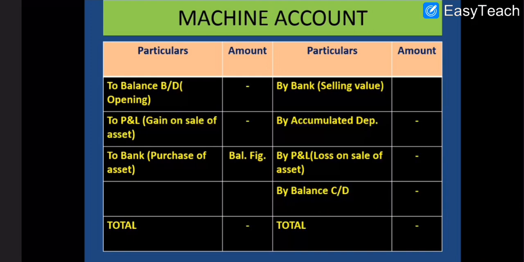Then next one, on the debit side, if there is a profit on sale of assets, then to P&L, gain on sale of assets is debited. And to bank, if it is a purchase, then purchase will be debited to machine account. Similarly, by bank means the assets have been sold, and the selling value of the asset is credited. By accumulated depreciation, the depreciation charged on the asset will be credited here. Profit and loss, that is loss on sale of asset, if there is any, will be written on the credit side.